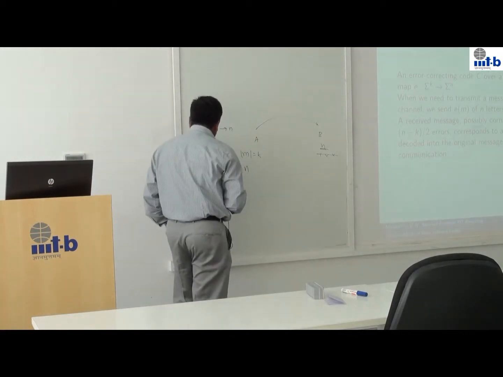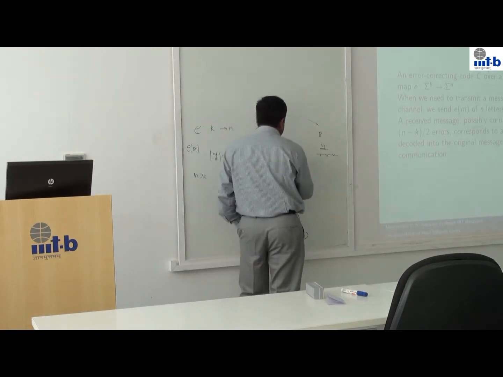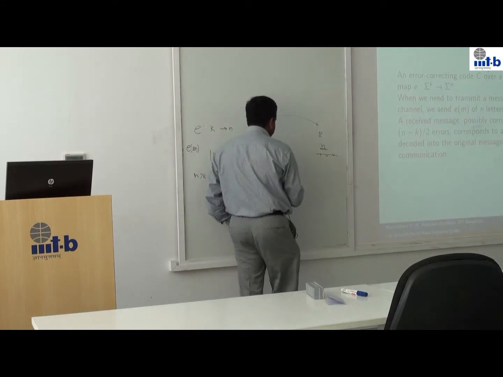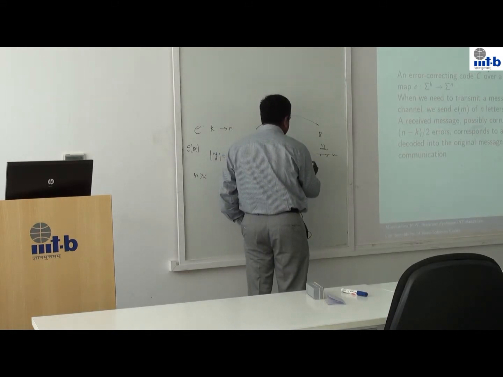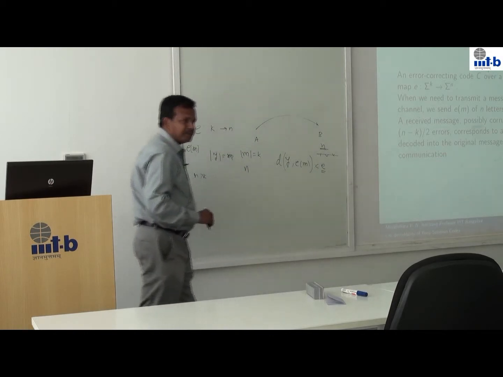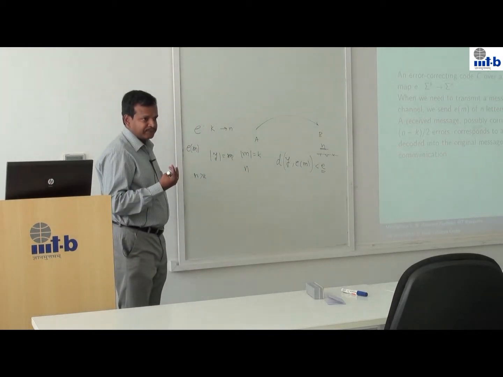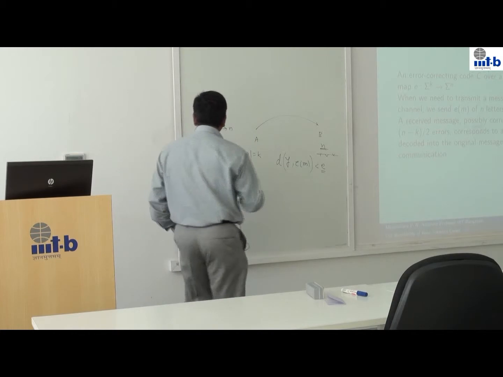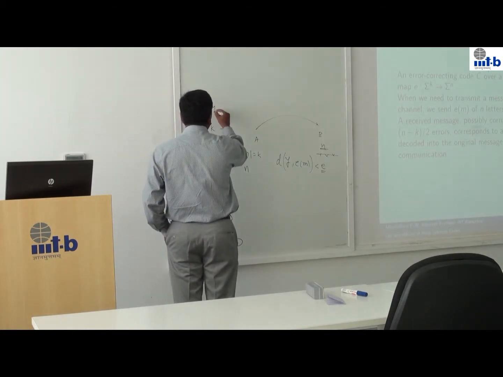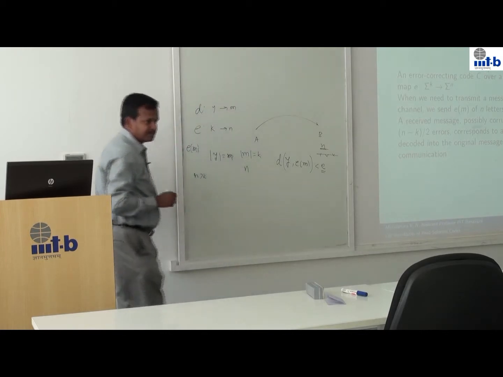But at the receiving end, after I receive y, if the number of errors, the distance between y and e of m, is smaller than some fixed value e, then I should be able to get back my message m. There should be a decoding function which takes y and gives back m.